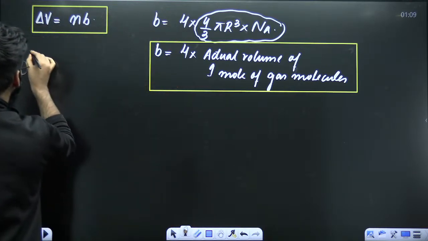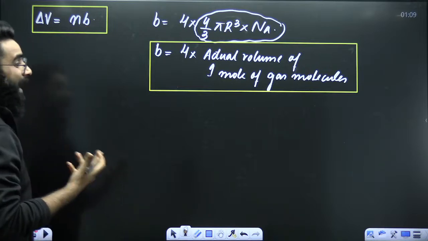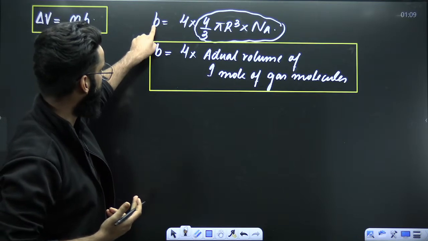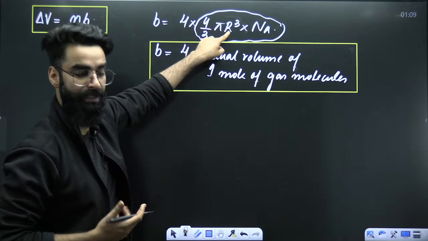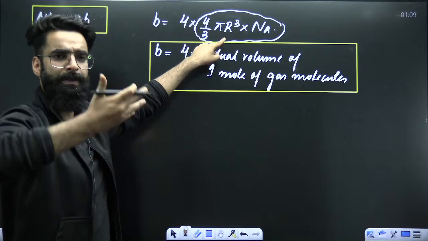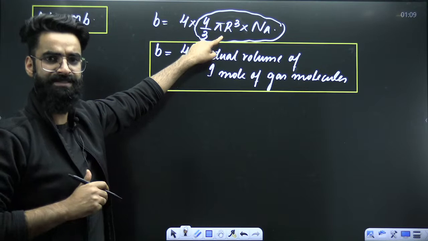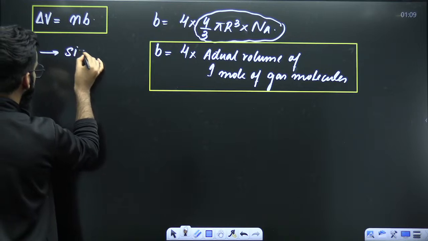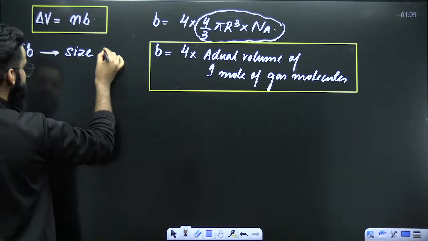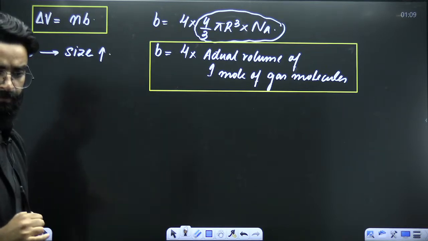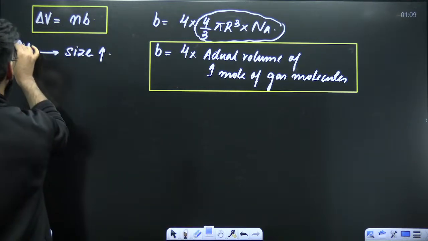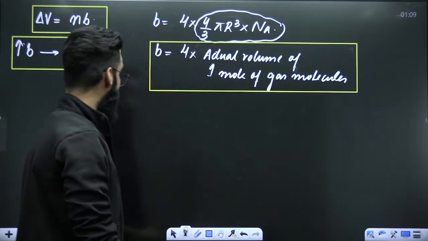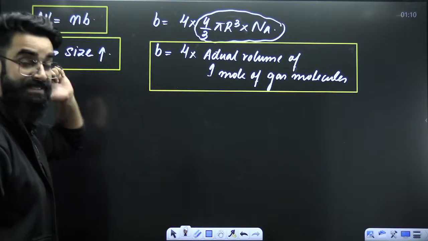Now, dear students, if you ask me what kind of idea this B gives me, if the value of B is more, that means the radius of the molecule is more. If the radius of molecule is more, that means molecules are bigger in size. So do remember, B gives us the idea about the size of the gas molecule. More the value of B for the gas, more the size of the gas molecule. Perfect. A gives me the idea about force of attraction between the molecules, but B gives me the idea about the size of the gas molecule.